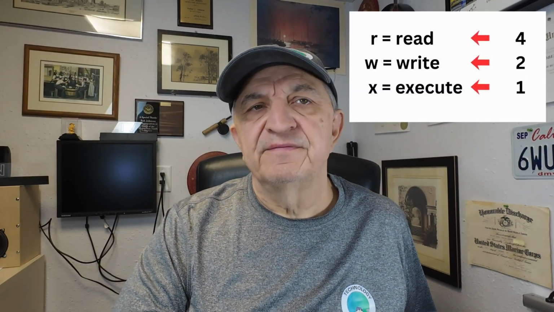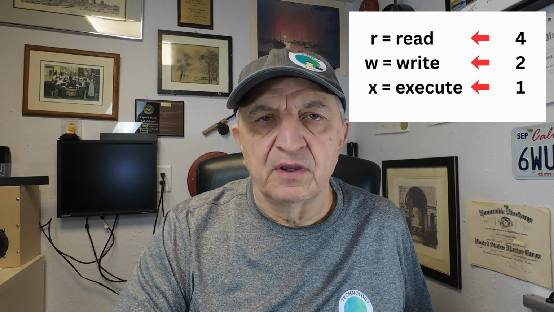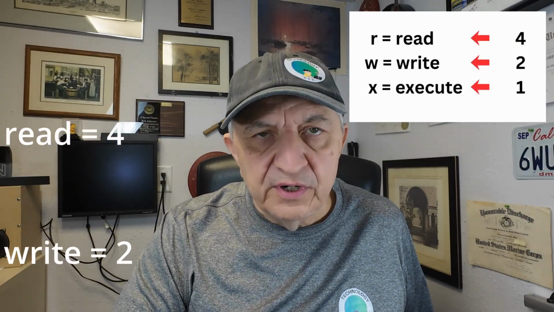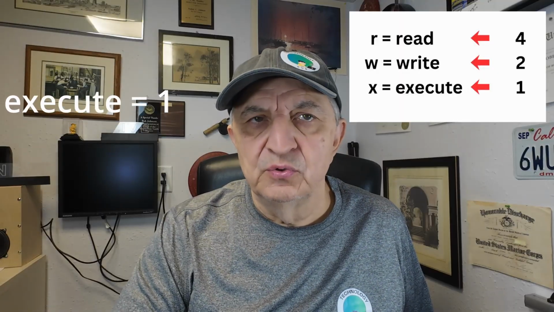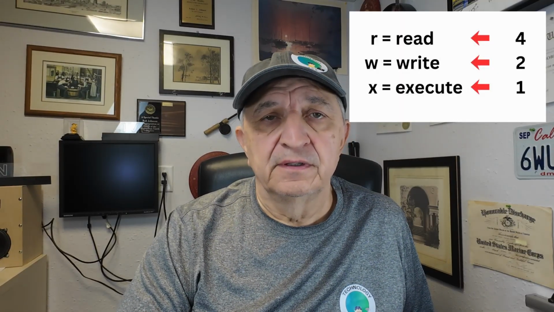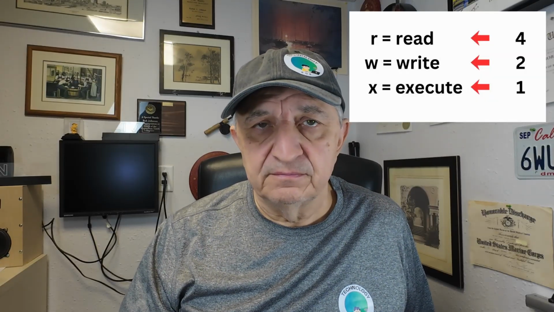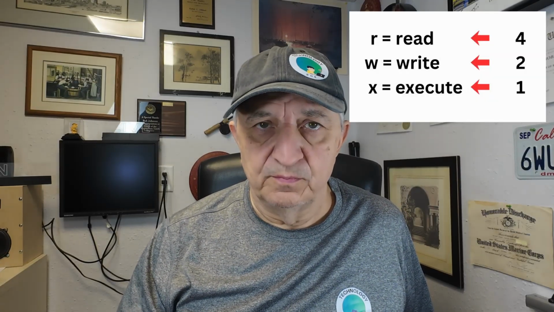Now you'll often see permissions written as numbers, like 755. That's just a shorthand way of writing the same thing. Each permission has a value. Read is 4, write is 2, execute is 1, and if you add each group together, that'll explain the 755. So 7 means 4 plus 2 plus 1.